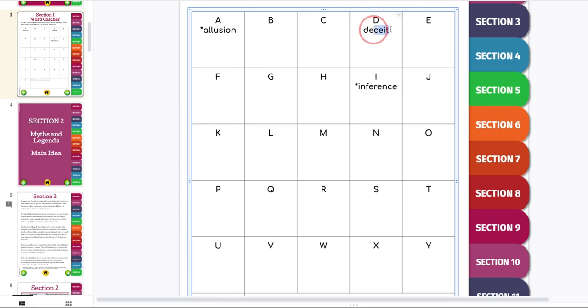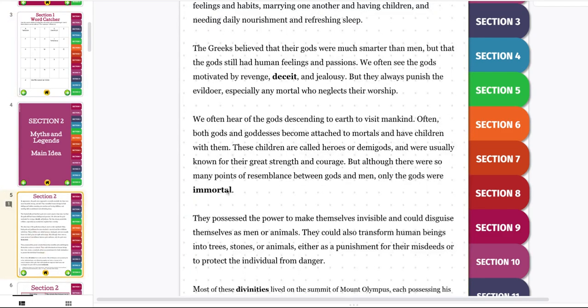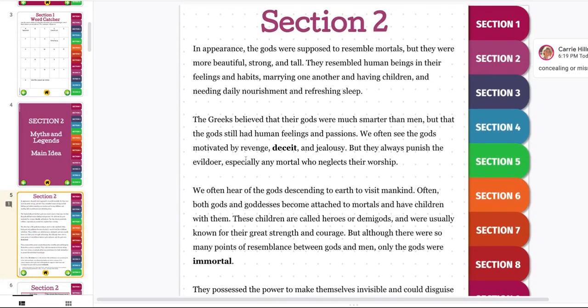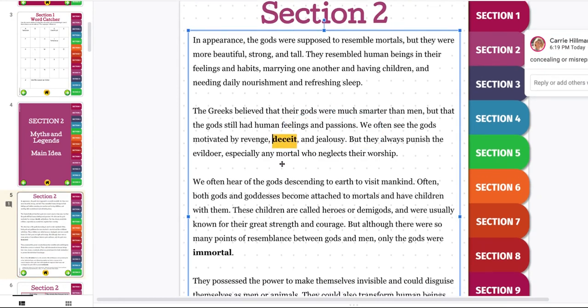And if I need to help take notes, I can do this. I'm going to put page 5, which is on my slide 5, to help remember if I need to remember what that word means. So remember, I have the word deceit here, and we can see that it's concealing or misrepresenting.